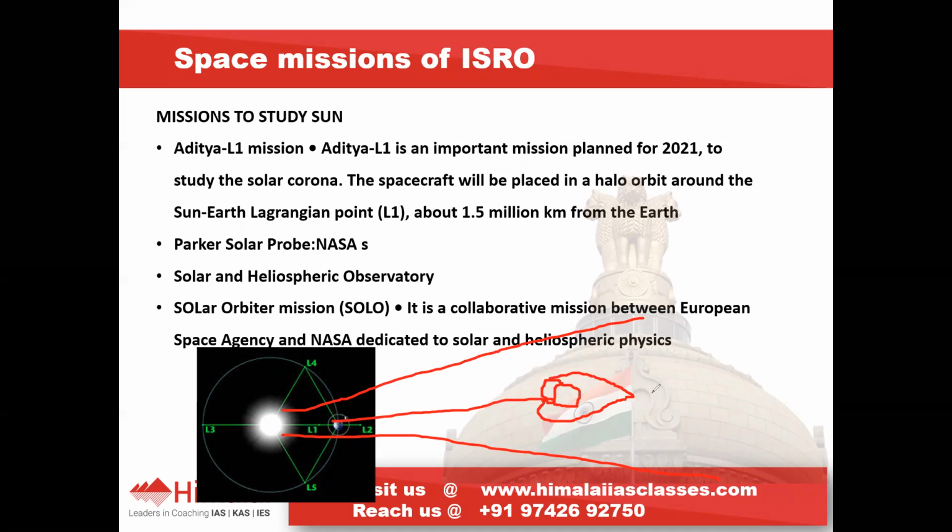However, on this side of the Earth, the magnetosphere tries to form an expanded one. It tries to develop like a tail. This is called geotail. Geotail means it extends to the orbit of the moon. If you take this as the moon, this geotail extends to the orbit of the moon.